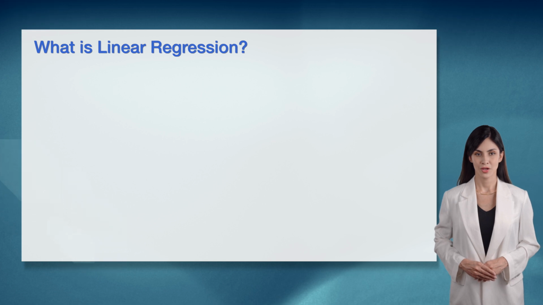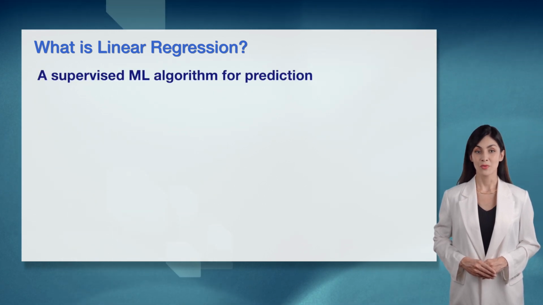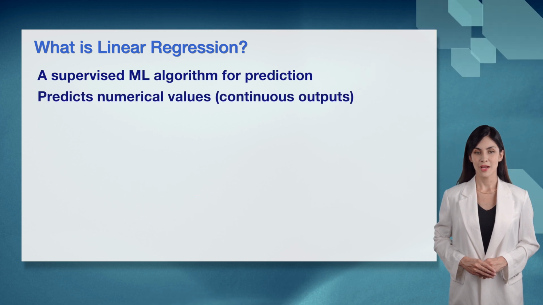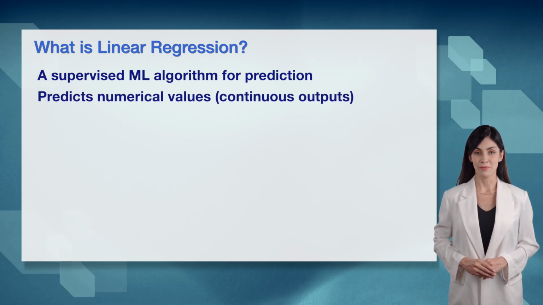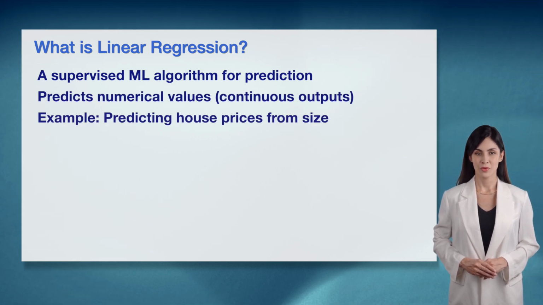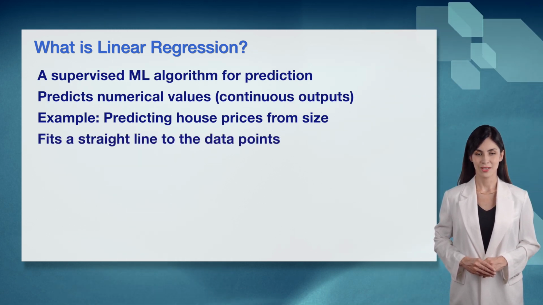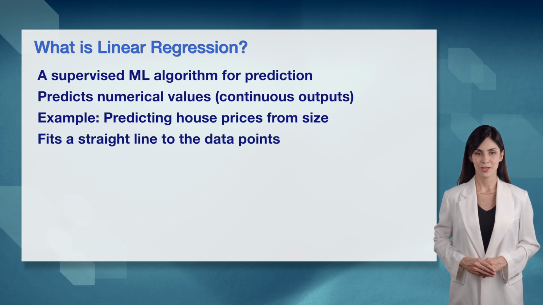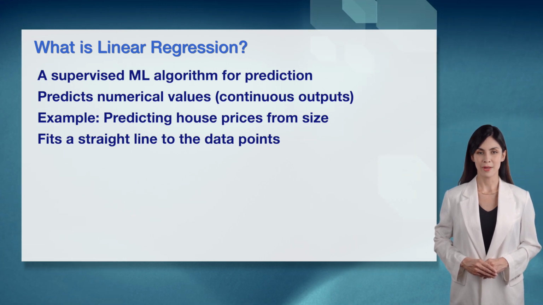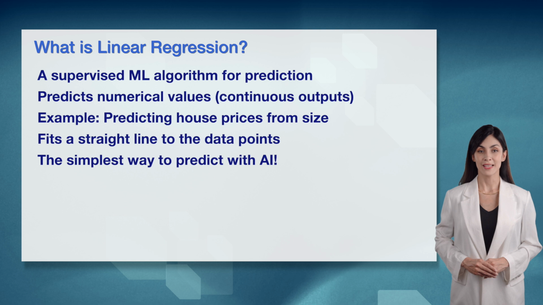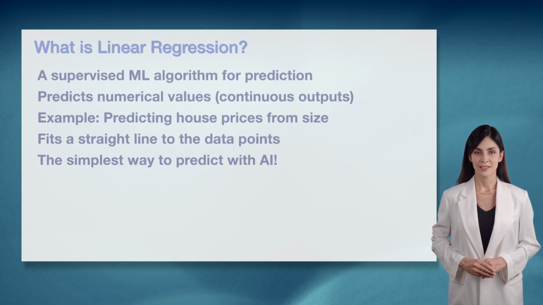Linear regression is our star today, and I'm so excited to share its magic. It's a supervised machine learning algorithm used to predict numerical values, like continuous outputs, in a simple yet powerful way. For example, it can predict house prices based on their size, helping us estimate costs accurately. It works by fitting a straight line to the data points, finding the best relationship between variables. This makes it the simplest way to predict with AI. I love how elegant it is.